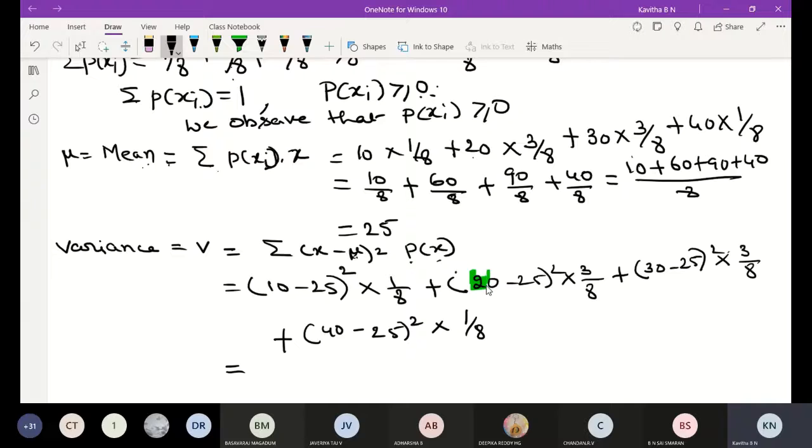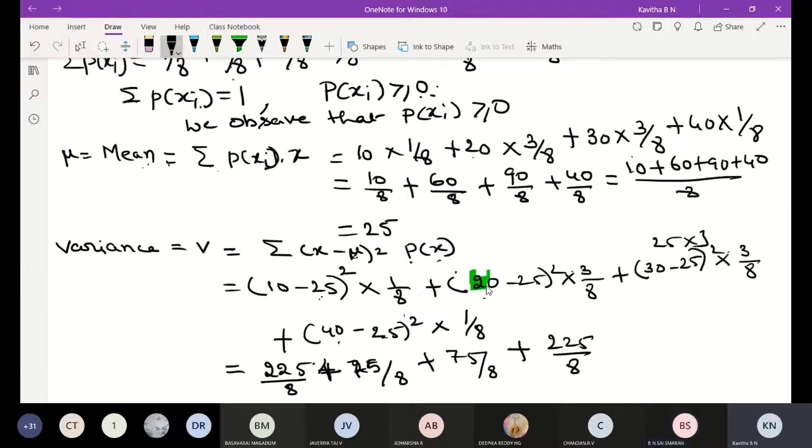Okay, simplify. 10 minus 25 is 15 square, 15 square is 225 by 8, plus 20 minus 25 is 5 square, means 25 into 3, 25 into 3 is 75 by 8, plus 30 minus 25 is 5 square, means 25 into 3 is 75 by 8, plus 40 minus 25 is 15 square, 225 by 8.